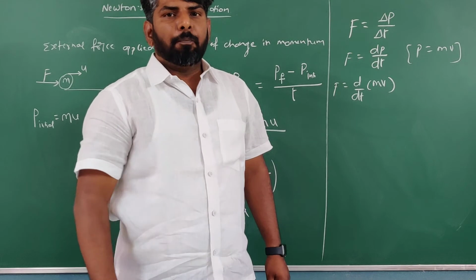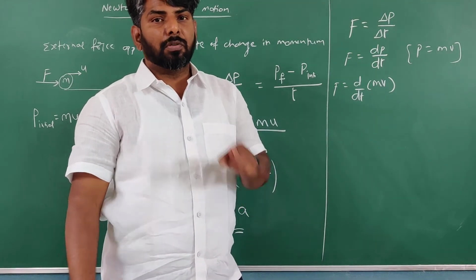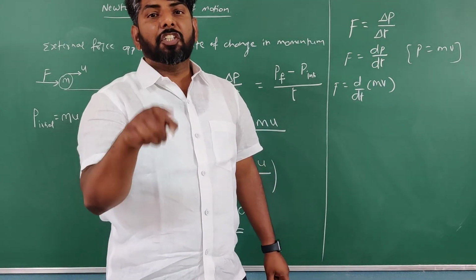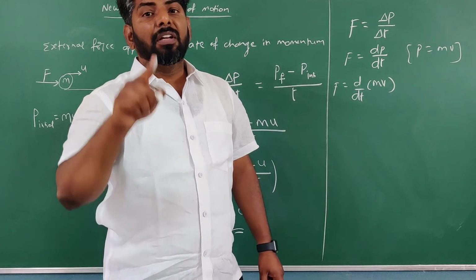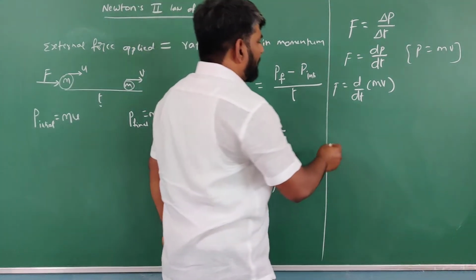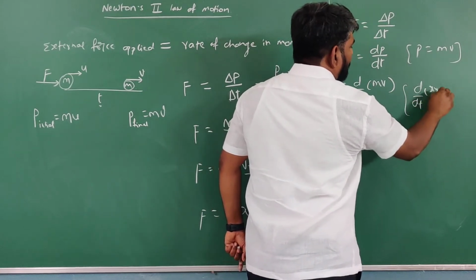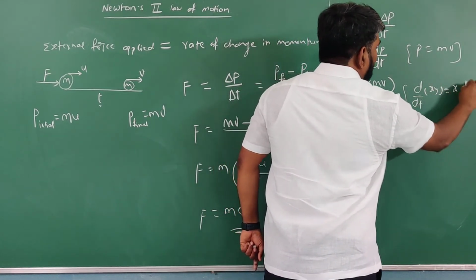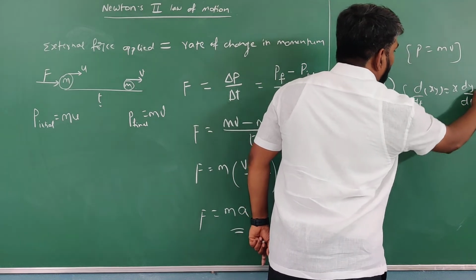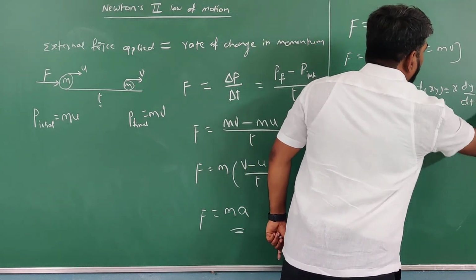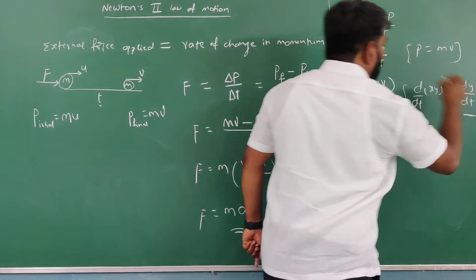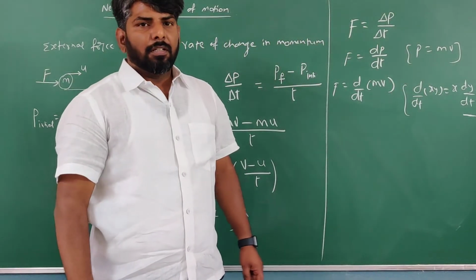In differentiation, one equation is there, students. Observe it carefully. d by dt of xy. What is the equation for d by dt of xy, students? d by dt of xy is x into dy by dt plus y into dx by dt. We know this equation, right?